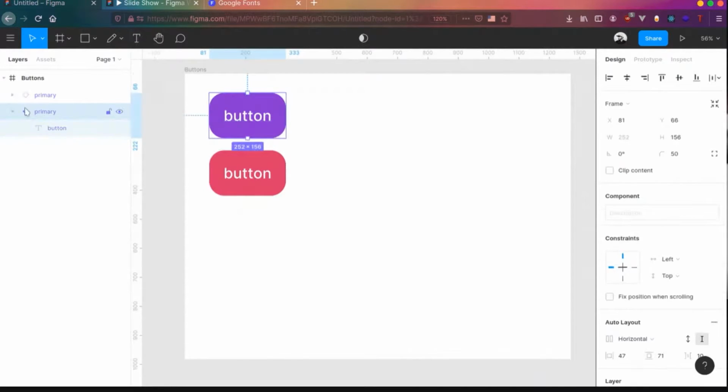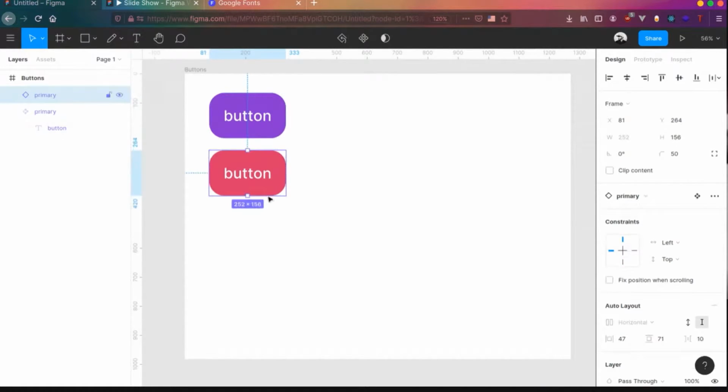See here, this is the master component. But whenever you make a change to the instances, it won't reflect back to the master component. Basically, you're overriding that style. So this is my secondary component. I will rename that to secondary.